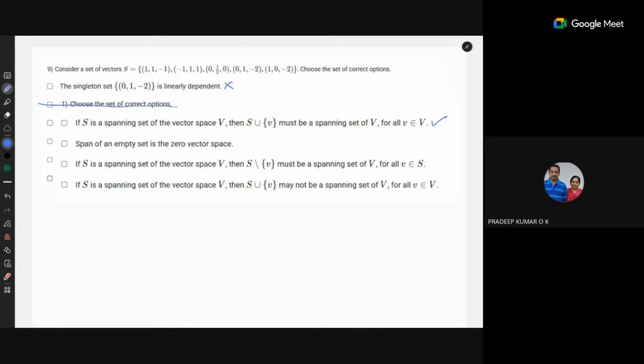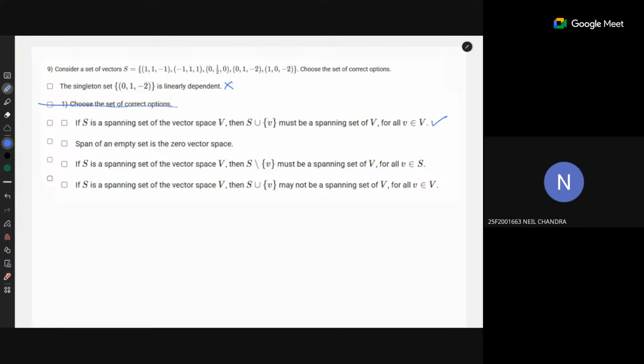What is an empty set? It is the null set. There is no vector. So if you look at the span of something which is not there, then what will it give you? The span of an empty set is the zero vector.